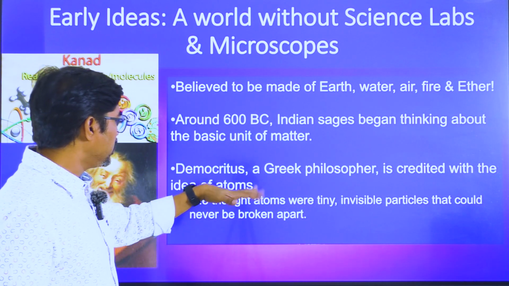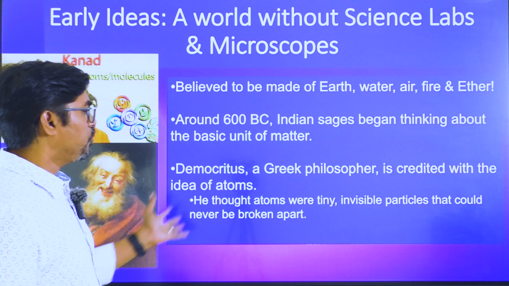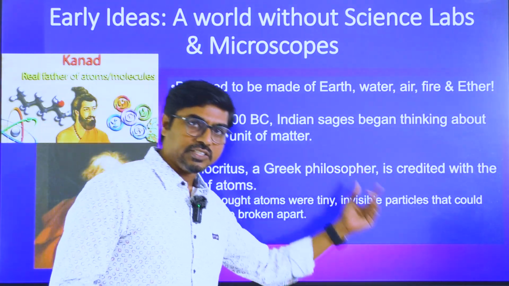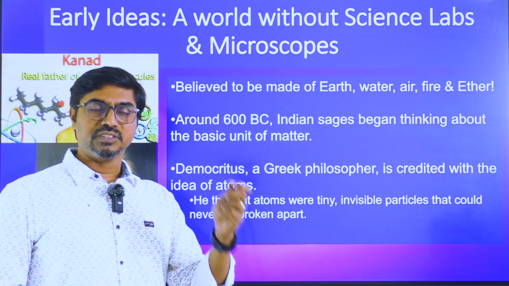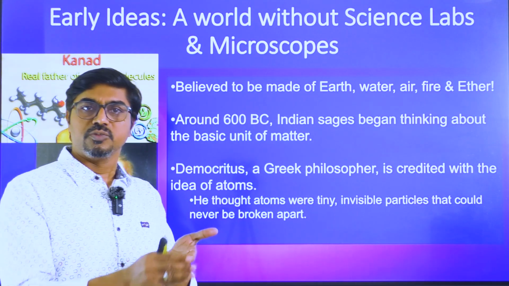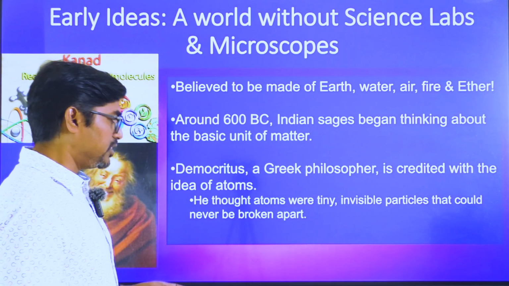But later, around 400 BC, the Greek philosopher Democritus independently also proposed the same kind of idea, that the atom cannot be destroyed. It has a definite shape and size that is indistinguishable. So you keep cutting the body into smaller and smaller pieces. Finally, you will end up with the atom. That's the proposal he made.